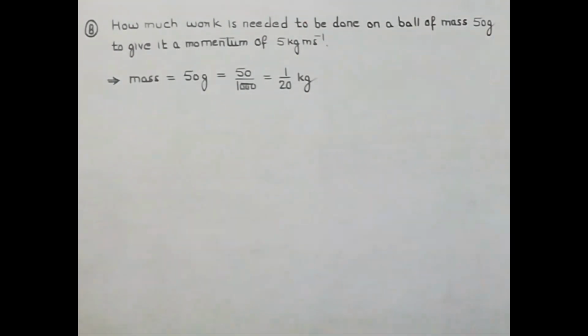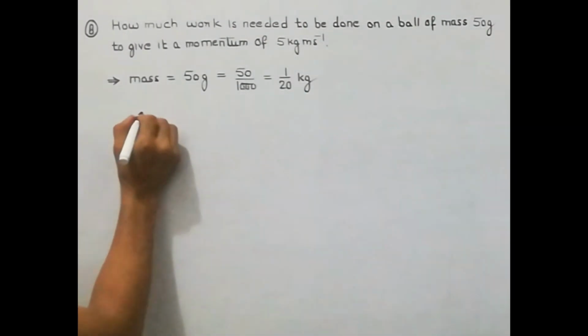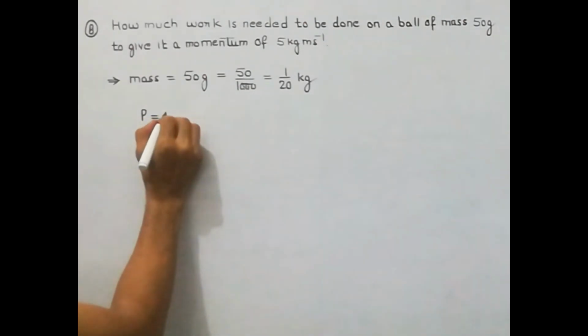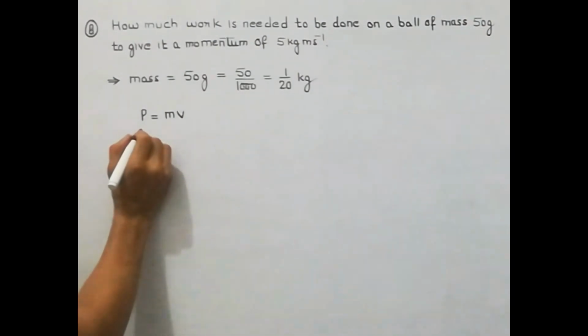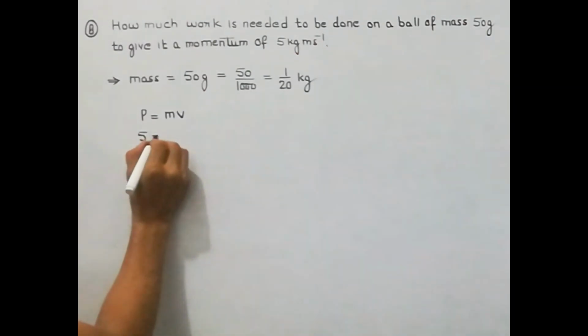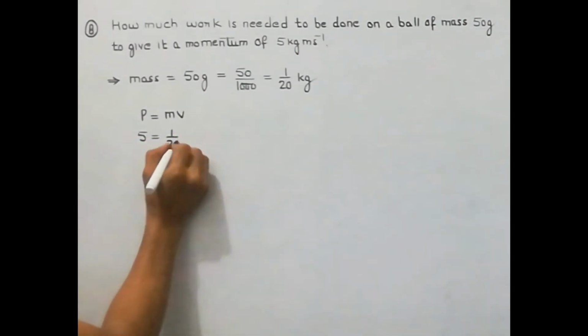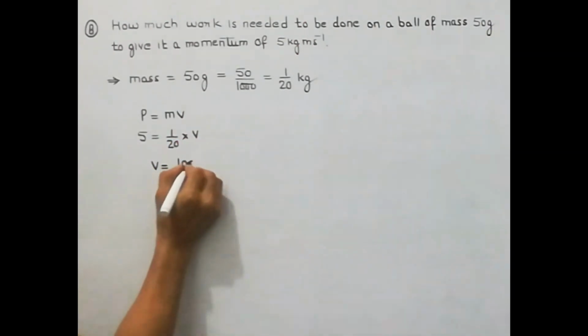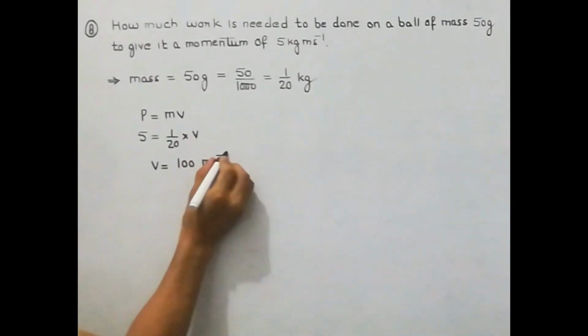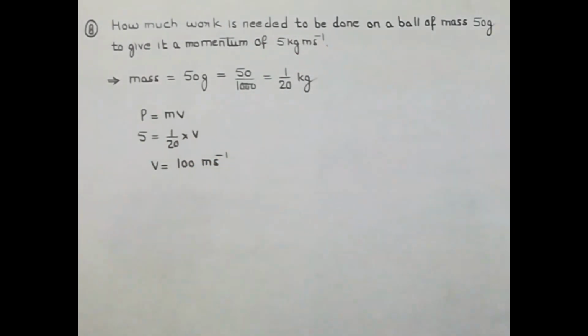Okay, momentum is also given. So from momentum, formula is mv. So if we substitute the value, we can get the velocity with which the ball will be moving. So momentum is of 5, mass is 1/20. So from here we can get the velocity with which ball will be moving. So the ball which is having momentum of 5 kg meter per second, that ball will be moving with velocity of 100 meter per second.